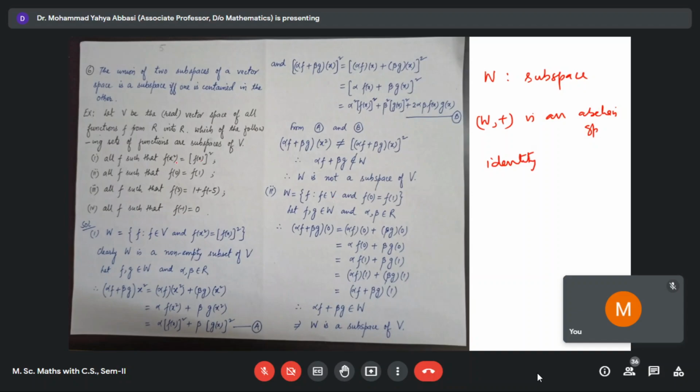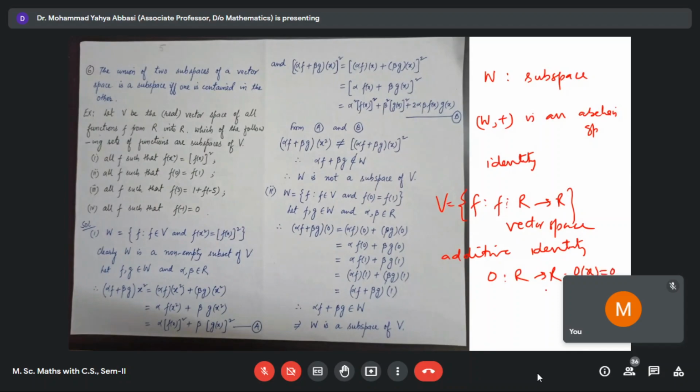And you know that the collection V of all functions f from R to R is a vector space. Therefore its additive identity is the mapping 0 from R to R such that 0 of x is equal to 0. This is the additive identity of V.